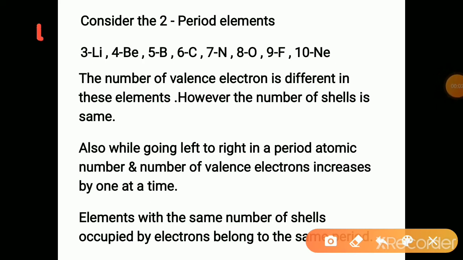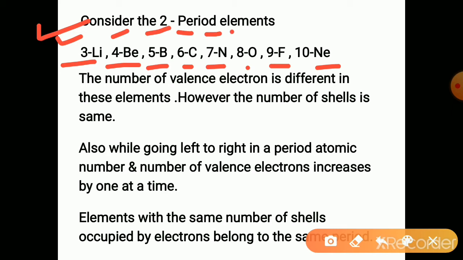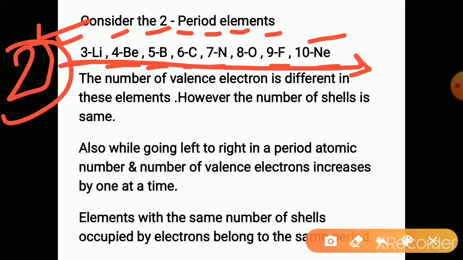Consider the second period elements. Lithium, beryllium, boron, carbon, nitrogen, oxygen, fluorine, neon. Their atomic numbers are 3, 4, 5, 6, 7, 8, 9, 10. So we are moving in a period towards the right hand side. We are moving in the second period. These are the second period elements.